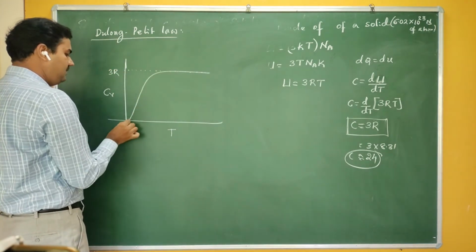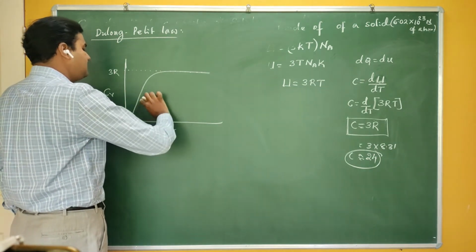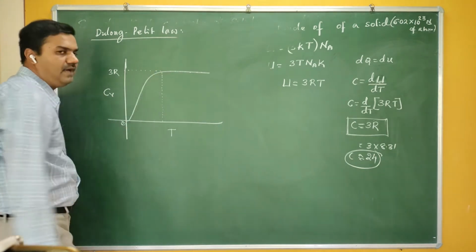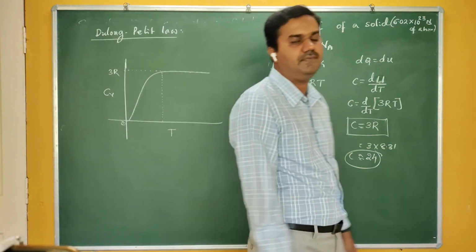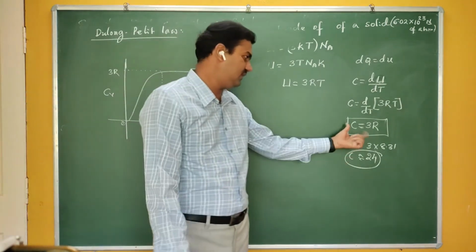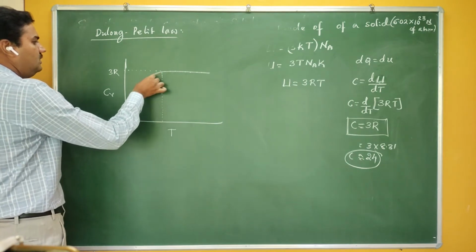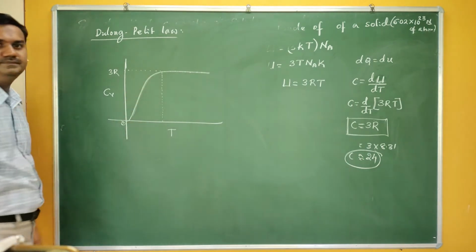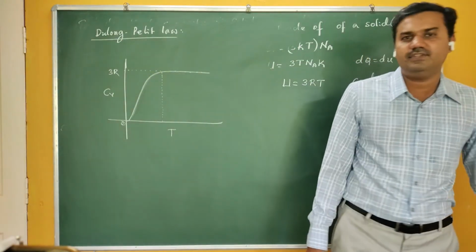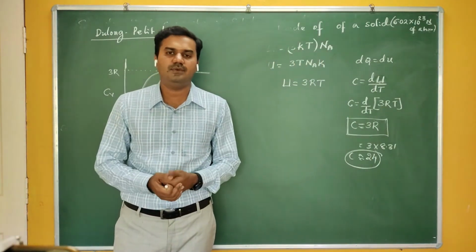Now see here, as the temperature is 0, the specific heat is almost 0. As the temperature goes on increasing, the molar specific heat goes on increasing, and only after crossing a certain temperature does the value of the molar specific heat become constant and equal to 3R. Our derivation and observation are correct only after crossing a certain temperature. Below this temperature, this is not true.